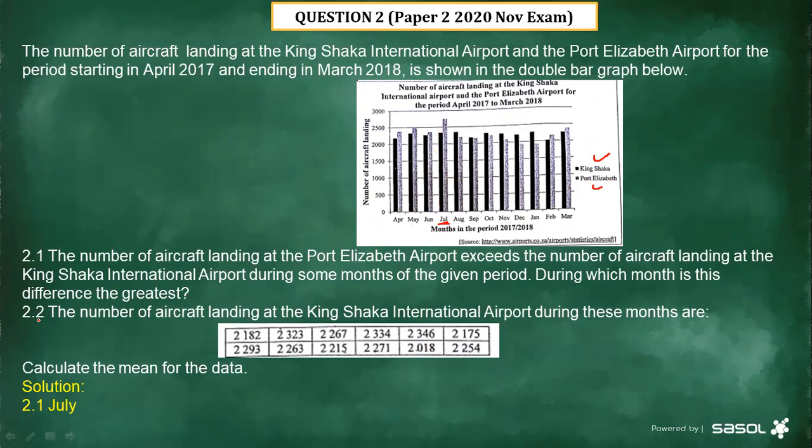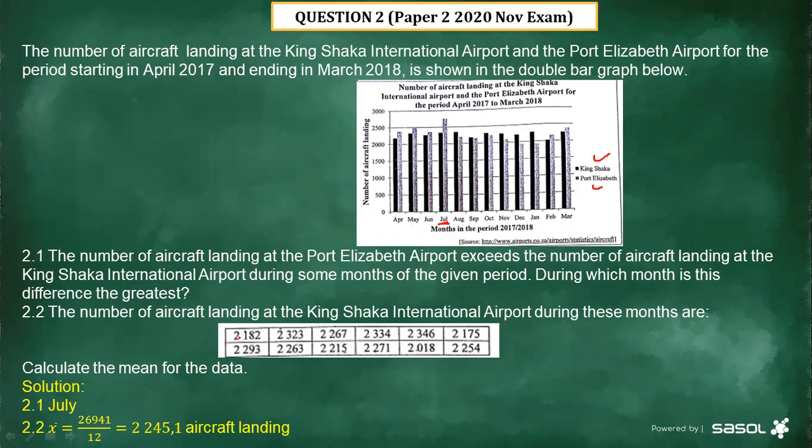Now 2.2, the number of aircraft landing at the Kinshasa International during this month are, we have the data there. The first question, we should calculate the mean of the data set. Now, how do we determine the mean? Remember, I did explain to you earlier on the formula that we use to calculate the mean. The mean is equal to the sum of the values in the data set.